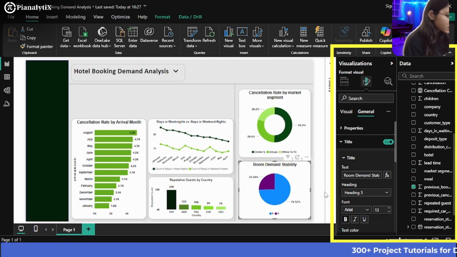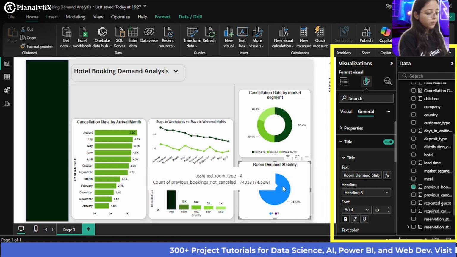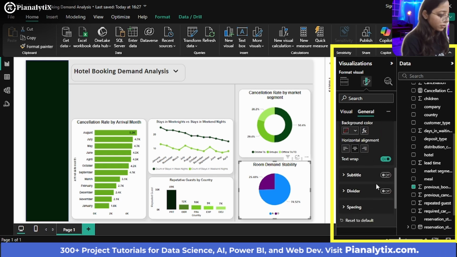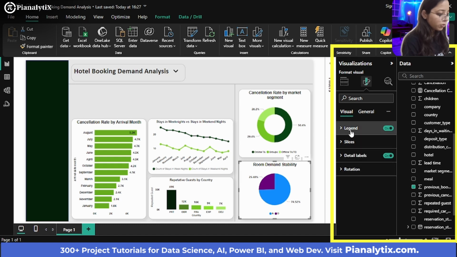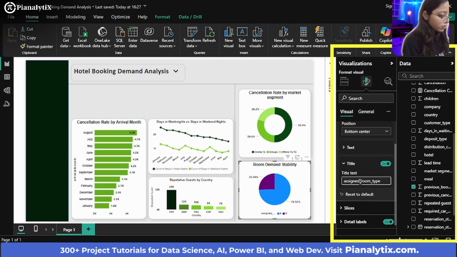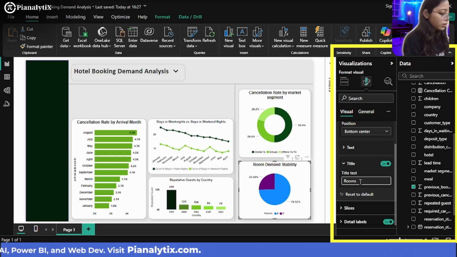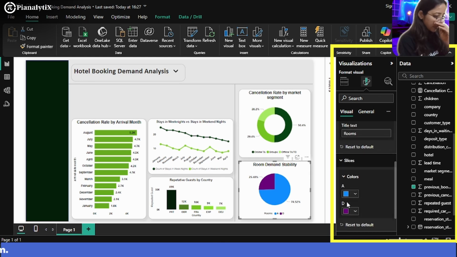Now what you can do is, again, make sure that the legend title is on. Moreover, the colors of these also look much better. So go to the legend section. Let me just find it for you. Go to the visual pane. Go to the legend section here. Make sure that the title is on. And you can rename it as rooms. And make sure that the color of the slices also looks better.